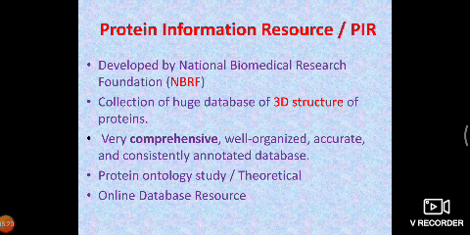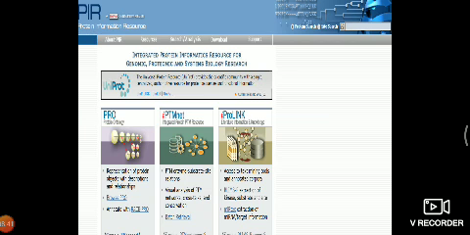Now the third one is the Protein Information Resource. As the name suggests, they provide information about proteins. It was developed by NBRF, and they have a collection of many kinds of enzymes and protein 3D structure databases. This is their website.